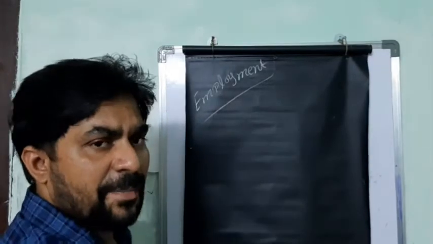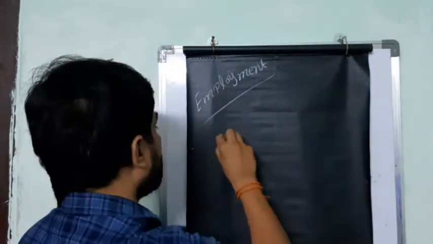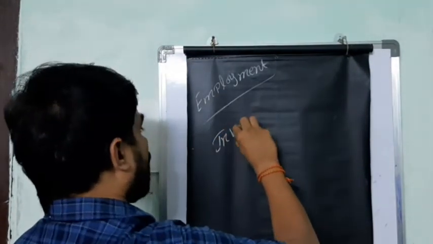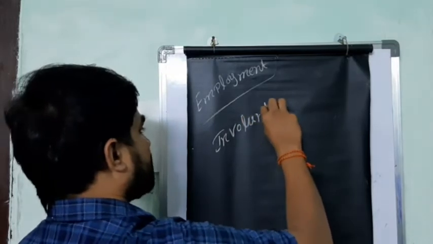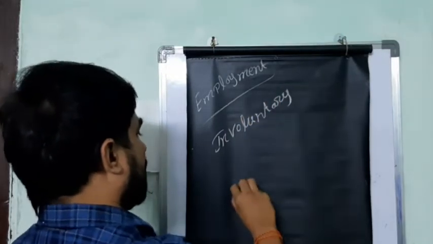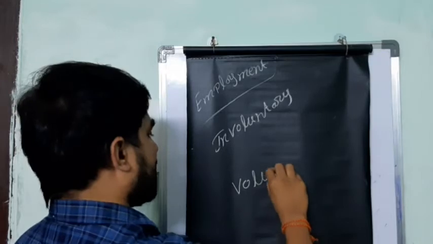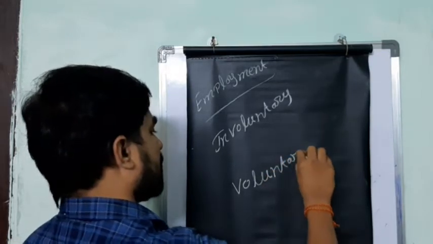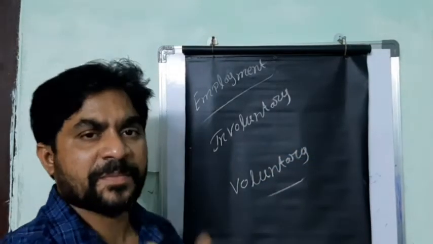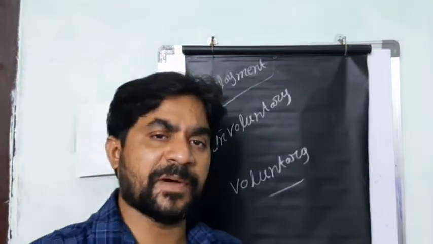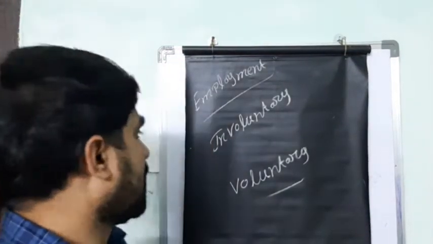Employment can be divided into two: involuntary unemployment and voluntary unemployment. What is meant by involuntary and voluntary unemployment?